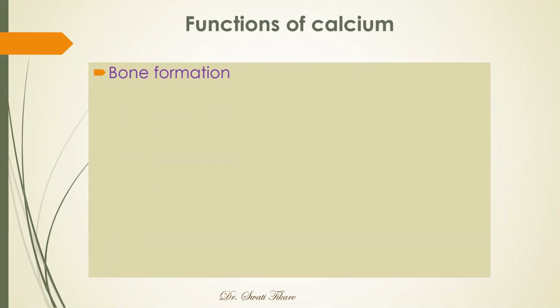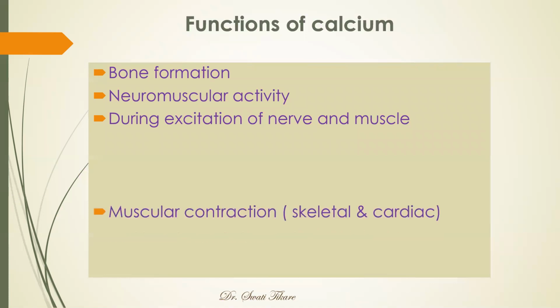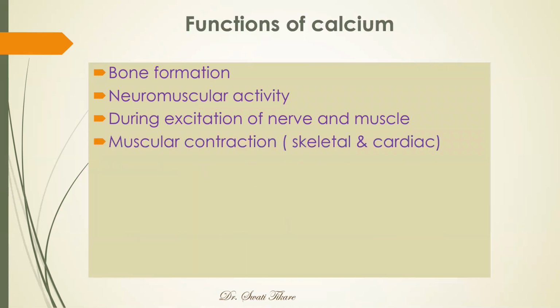The foremost important function of calcium is its role in bone formation, then in neuromuscular activity, during excitation of nerve and muscle, in action potential, everything it is required. During muscle contraction, in both skeletal and cardiac muscle contraction, calcium ions are essential. For maintenance of normal cardiac rhythmicity, it is essential.